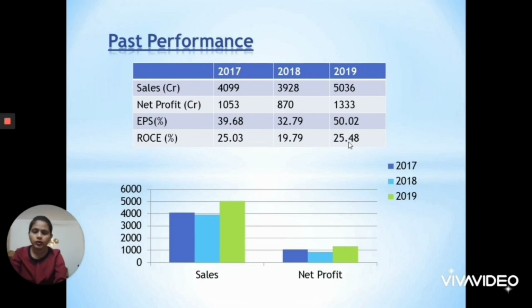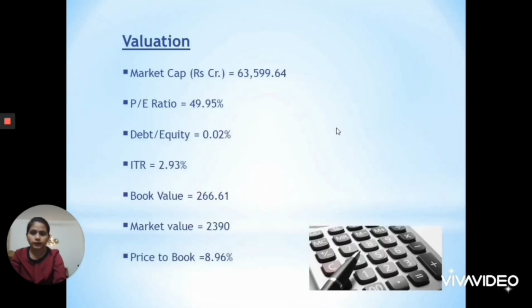After every 100 rupees, you are earning a return of 25.48 in percentage. Then let's have a look at the valuation of the company. The market capitalization of the company is 63,599.64. Market capitalization is the net worth of the company if you were required to buy the whole company. That means if I plan that I want to buy Divis Laboratories, then how much money I need to pay. So this figure gives me the amount which I need to pay to buy the whole Divis Laboratories.